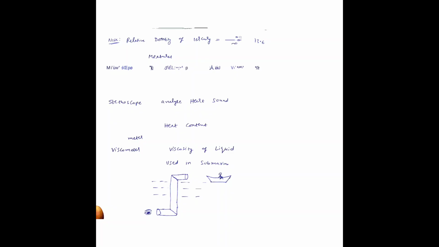Here we will discuss a few instruments like tachometer, which measures the rotational speed of a shaft. Calorimeter measures the heat content. Lactometer will measure the purity of milk. Viscometer will measure the viscosity of a liquid.